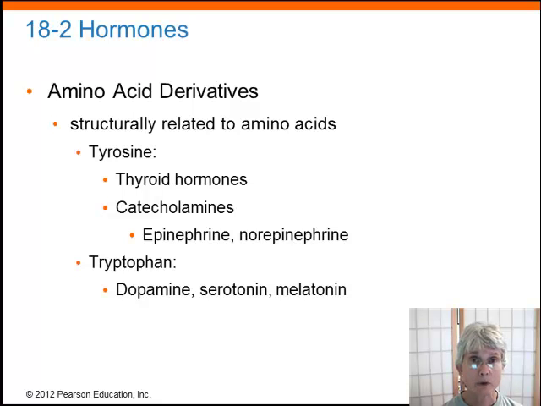So we have the thyroid hormones, mostly referred to as thyroxine, T3 and T4. We have the group called catecholamines. These are also called biogenic amines, and they include epinephrine and norepinephrine. And then finally we have dopamine, serotonin, and melatonin.